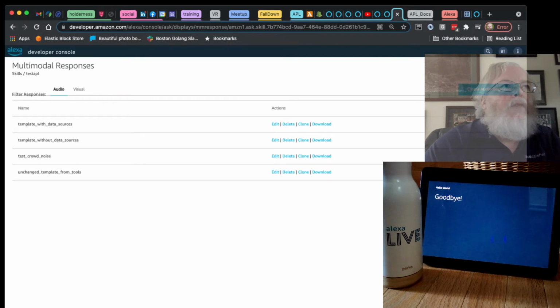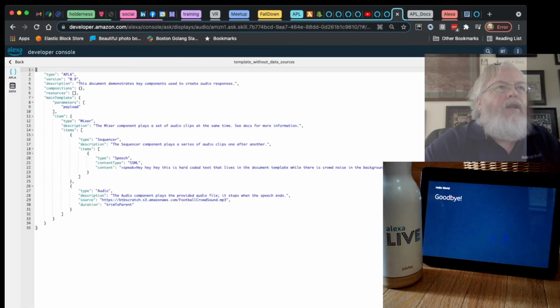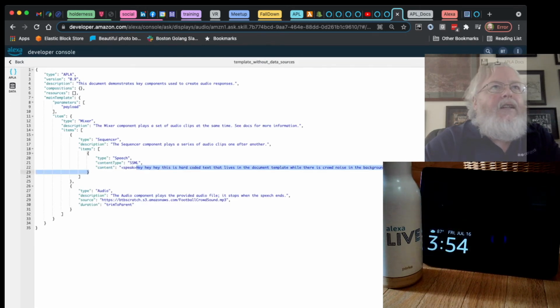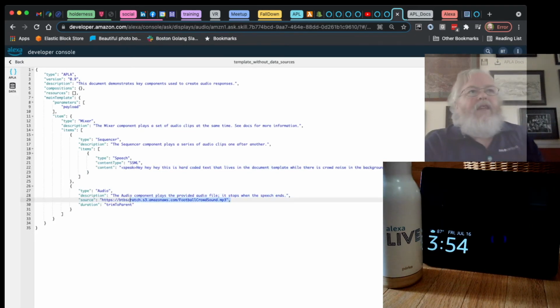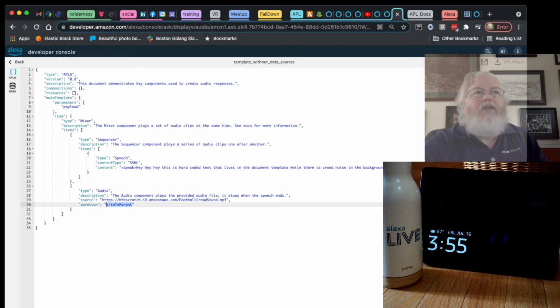We're going to go to template without data sources because we want to get to data sources in a minute. But here you could see, hey, this is hard-coded text. And then here is hard-coded football sound. And you notice that we've said trim to parent. So the background sound will stop as soon as the parent text has finished being spoken.